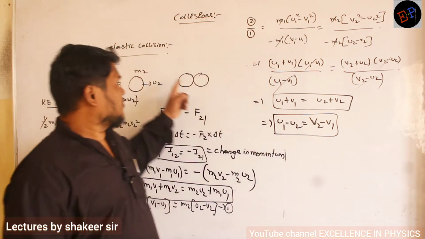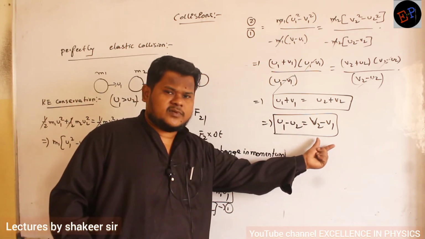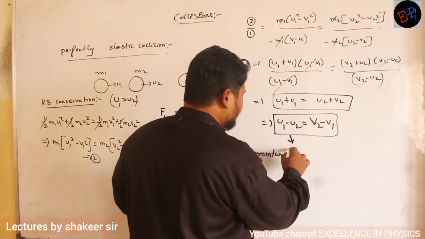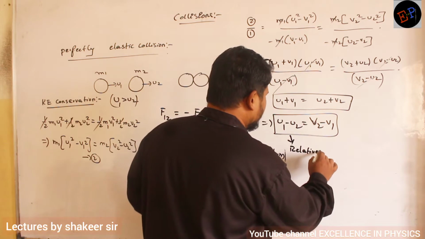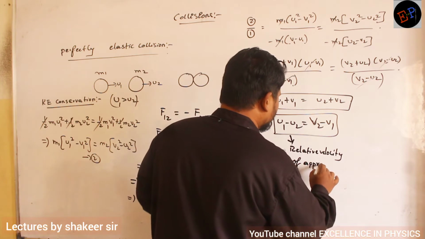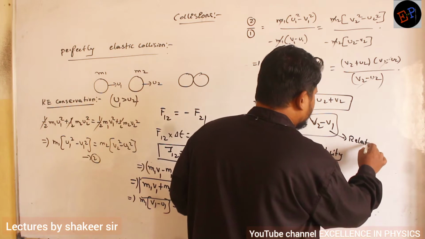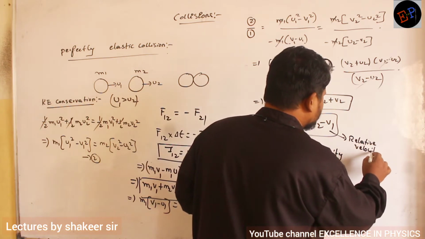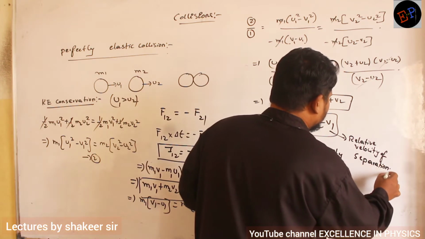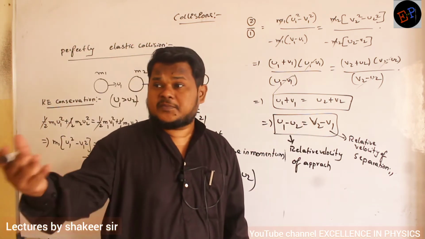Therefore, in the case of elastic collision, the relative velocity of approach is equal to the relative velocity of separation. Are you able to understand? So u1 minus u2 is the relative velocity of approach, and v2 minus v1 is the relative velocity of separation. Both of them are equal.